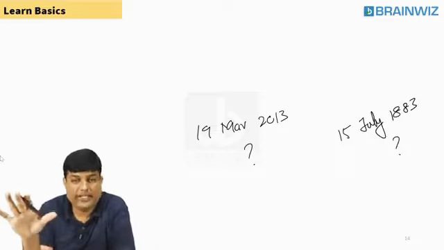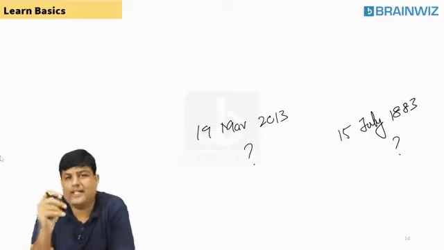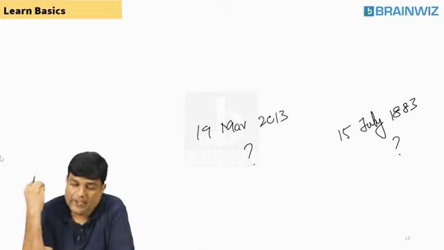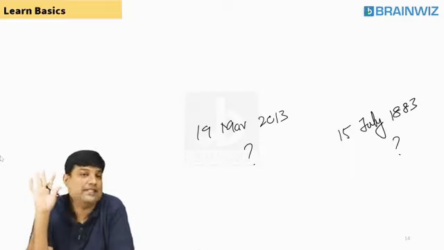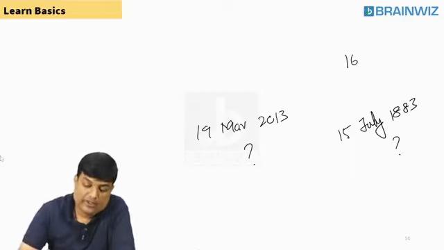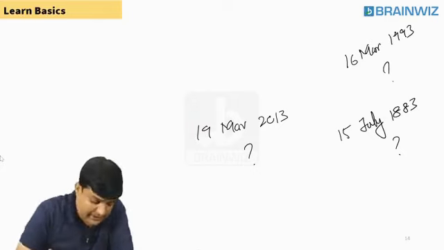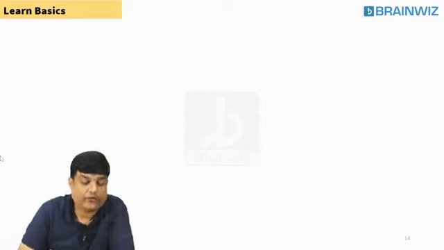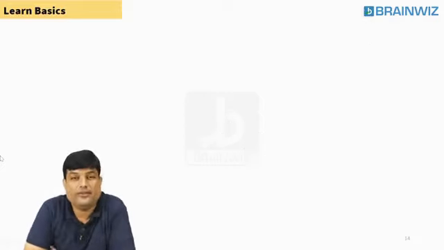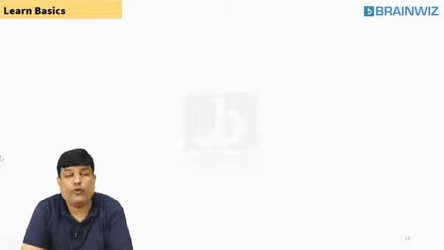No forward date, no backward date, nothing is given directly. He will give you one date on your face and ask you what is the day. They'll give you 16th March 1993, what was the day? That's it. So these kind of questions exist, students. Following everybody? So try to understand how to do these things. So here also, we are supposed to learn a few more basics. Shall we learn the basics, everybody?